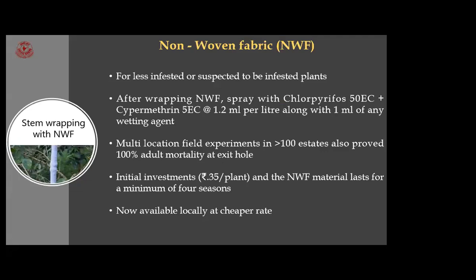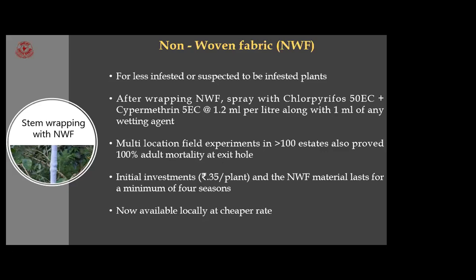So in non-woven fabric, while tracing, if you find any plants that are less infested, or infested with some crop to harvest, and you want to harvest the fruits as well as avoid the adults emerging from the infested plants, for this we conducted trials with non-woven fabric. It's a cloth-like material, readily available in the market.